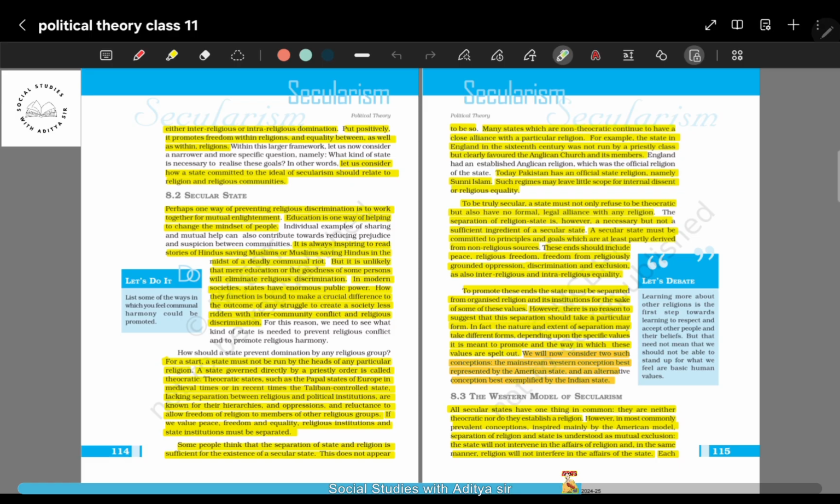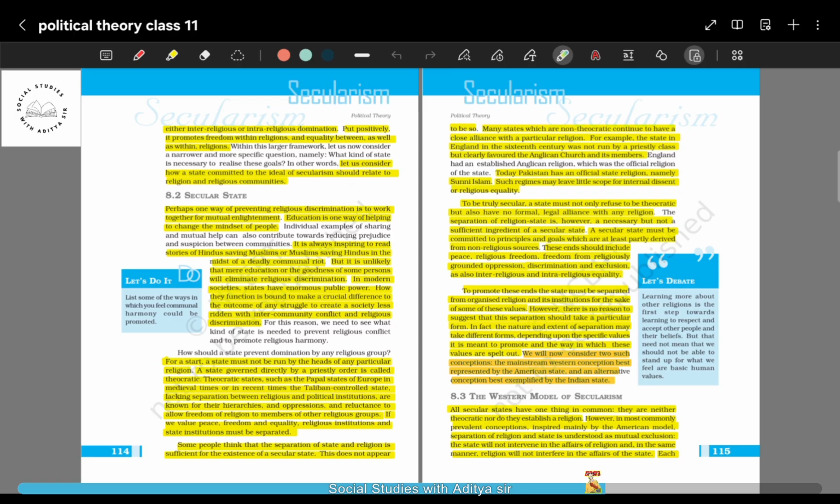Now some of you might think, sir, now that we have separated theocracy or religion from political institutions, we have a secular state. No, this is not the case, because even though you don't see religion at the power of the political institutions, at the top of institutions, there exists some kind of alliance between political institutions and religion in many countries. Many countries are non-theocratic, that is, they do not follow any particular religion or give any power to any particular religion at the top of political institutions, but they have an alliance with a particular religion.